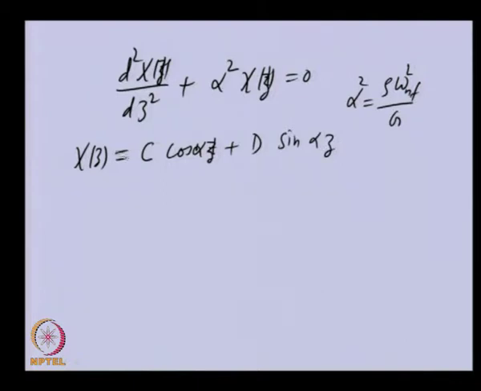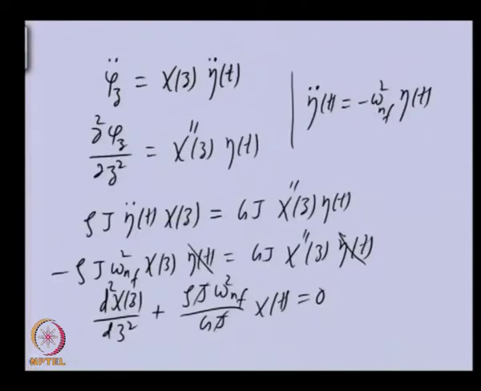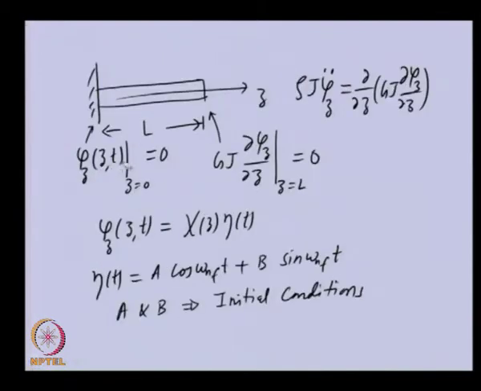This is the solution which we are assuming for this differential equation, where c and d are constants, and they will be obtained from the boundary conditions of the problem. For the cantilever case which we are dealing with, we have seen that these are the two boundary conditions. So from these two boundary conditions we will obtain the c and d values.